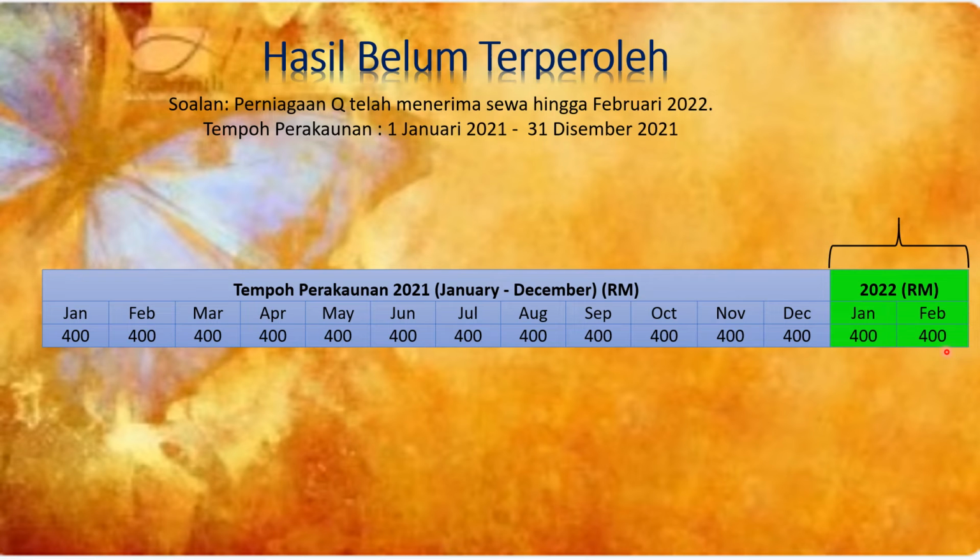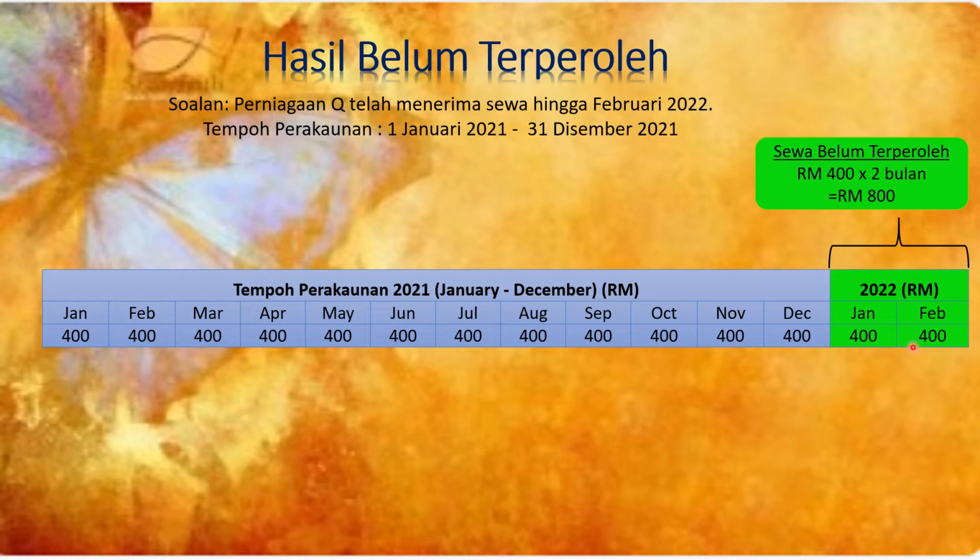Whatever amount that is received in the next tempoh perakaunan here, okay, this is the one which is called belum terperoleh. And in this question is called sewa belum terperoleh for the amount of 800. How did I get 800? I take 400 times with the 2 months. The 2 months which is in the next tempoh perakaunan.